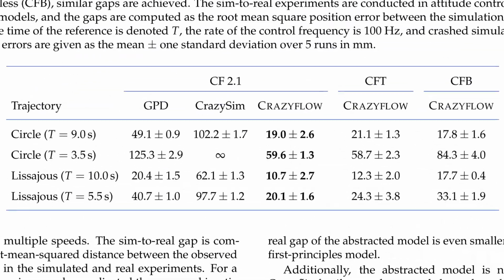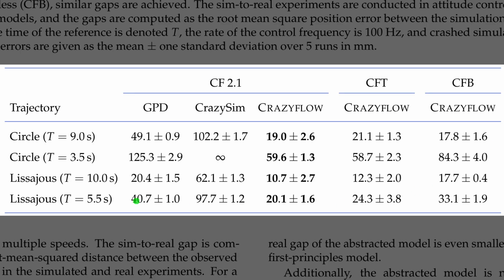While Figure 3 showed massive computational scaling, Table 1 details the physical tracking accuracy, showing the average error in millimeters. For the Crazyflow 2.1, Crazyflow achieves a drift of only 19 millimeters on a circular path, whereas the competitor Gym-Pybullet-Drones slips by 49 millimeters. This precision remains consistent on the Lissajous trajectory, which is a complex figure-8 style path used to test multi-axis control, where Crazyflow cuts tracking error in half.